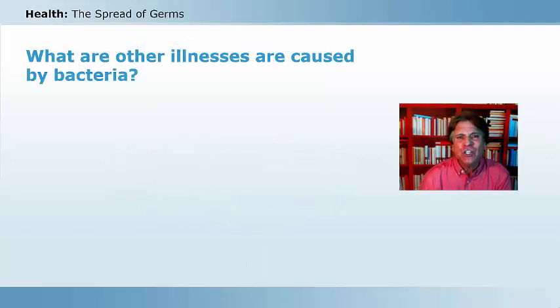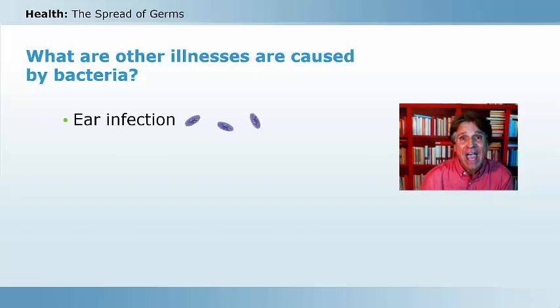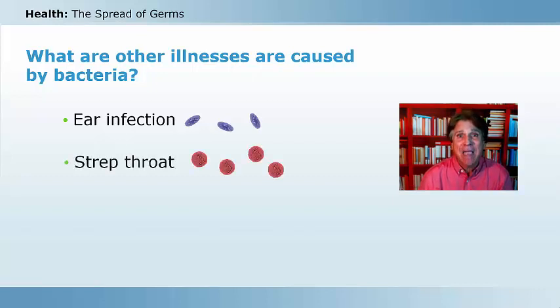Now, what other illnesses are caused by bacteria? There's an illness that you might have had called an ear infection. And ear infections can be caused by bacteria that get inside of your ear and cause illness. Another common bacteria that you might have had are the bacteria that cause strep throat. And that's a very painful condition. And if you've had strep throat, you know that it's really hard to swallow. It is very, very painful. And that is caused by a different type of bacteria.